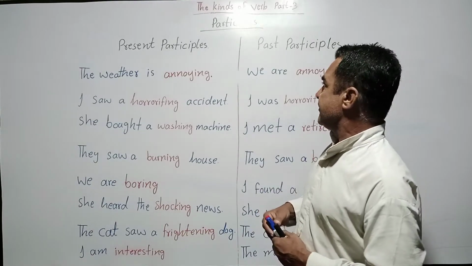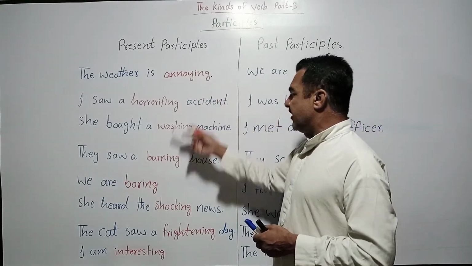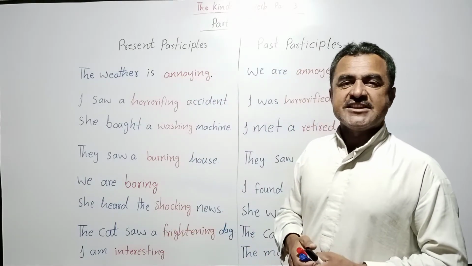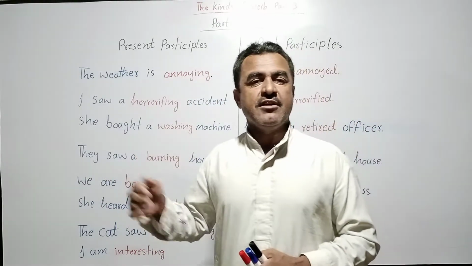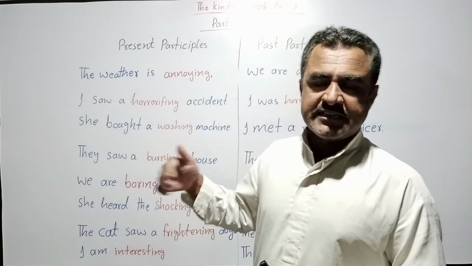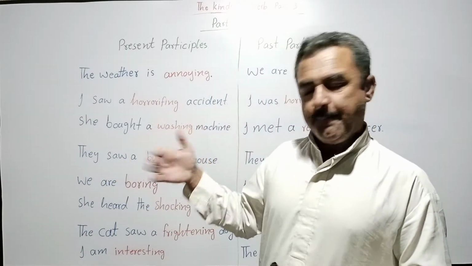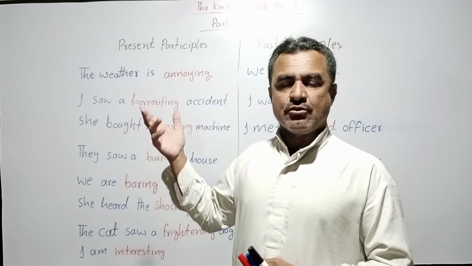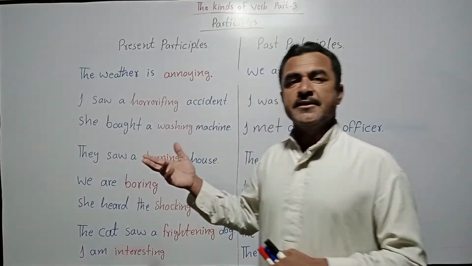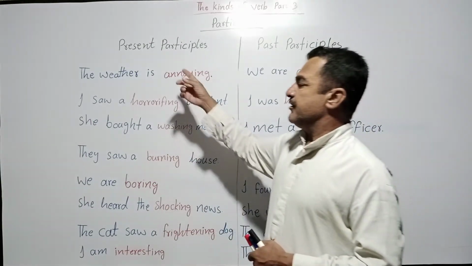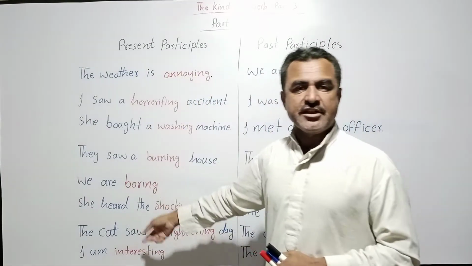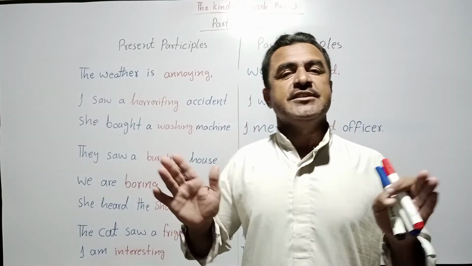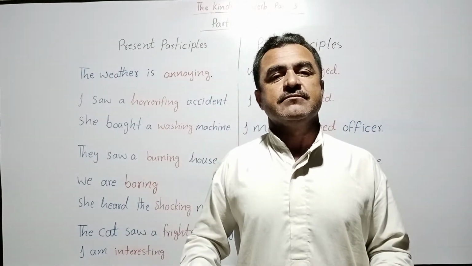In these present participle sentences, we describe other people, other things, or animals, whatever they are. But in this category of present participles, we mostly do not describe ourselves.